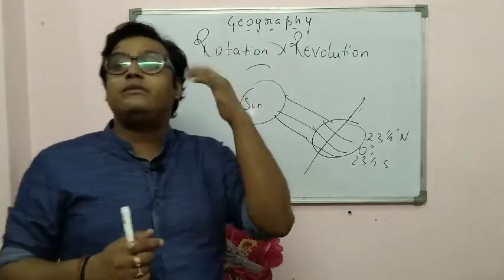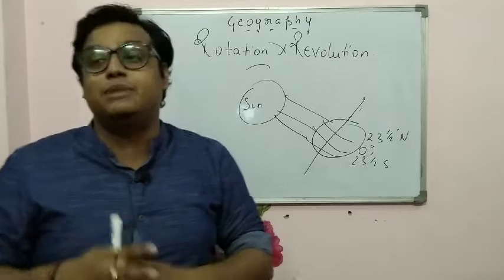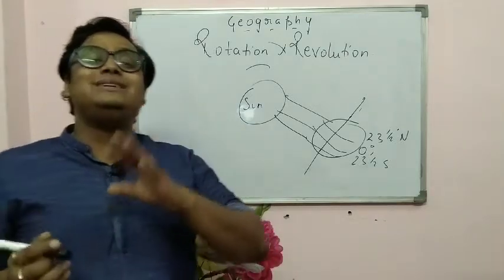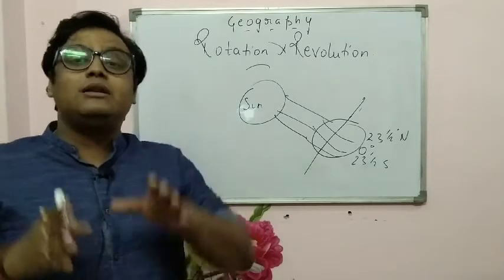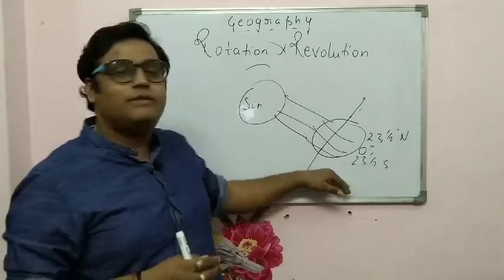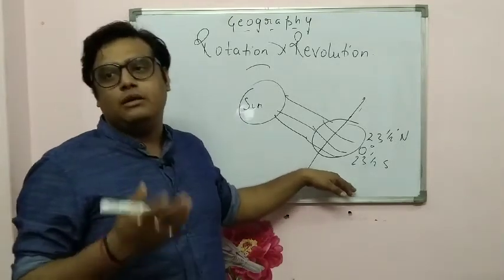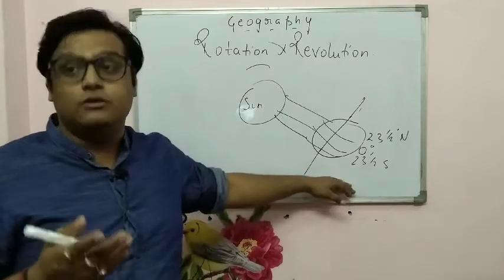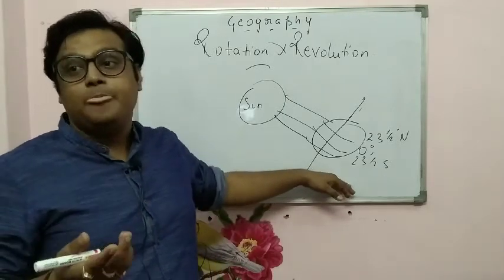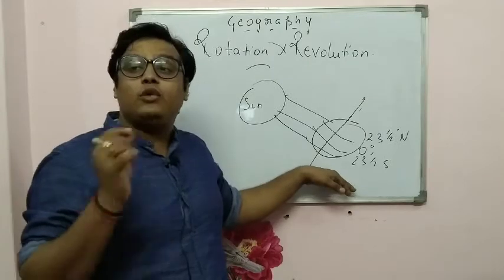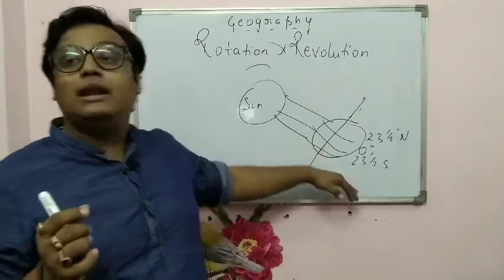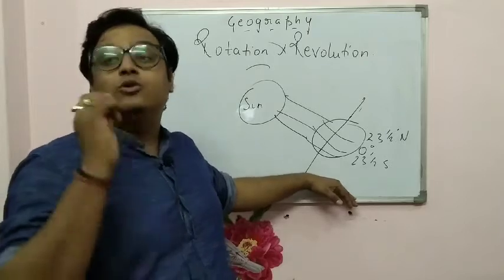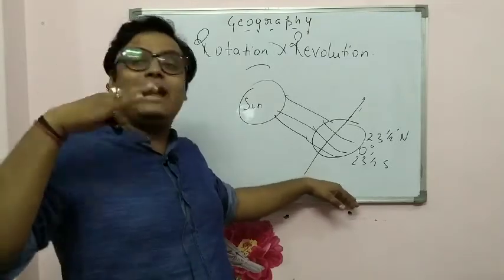This situation reverses on 22nd December. When we reach 22nd December, which is the winter solstice, this is the maximum position where the sun can reach: 23 degree and a half south, Tropic of Capricorn. So in the winter, on 22nd December at 23 and a half degree south, the sun would get standstill.